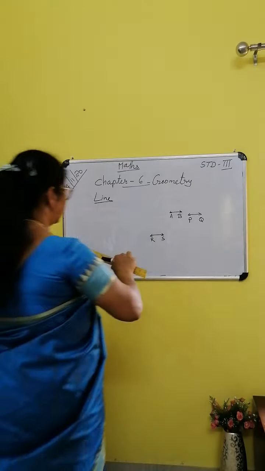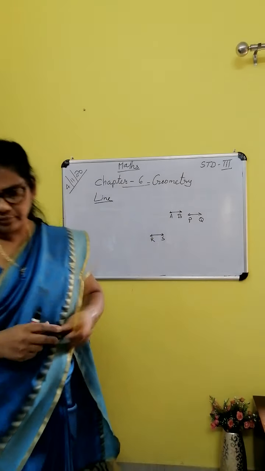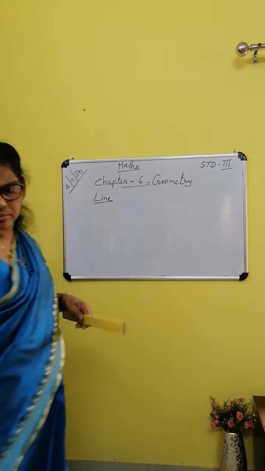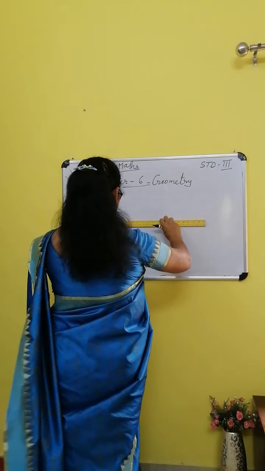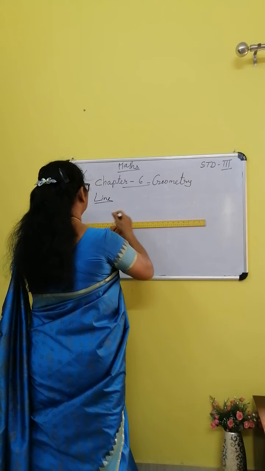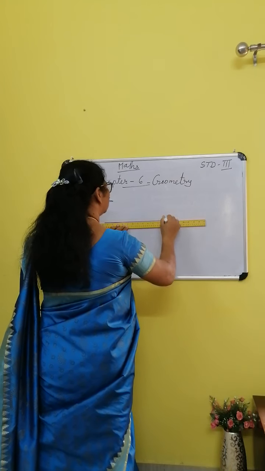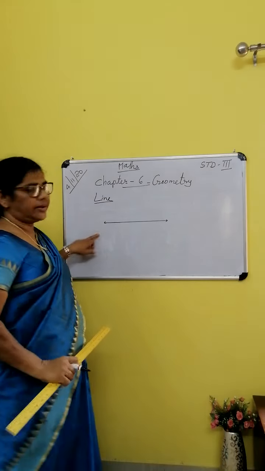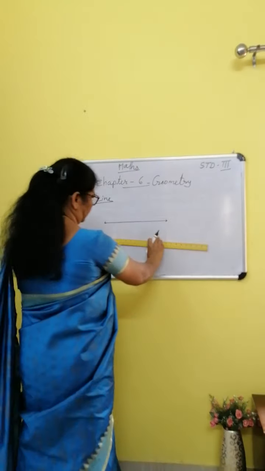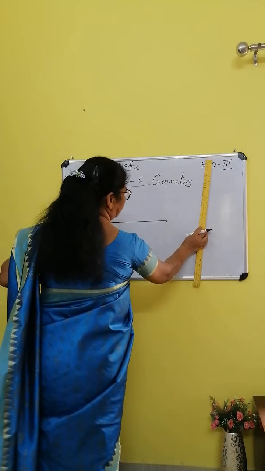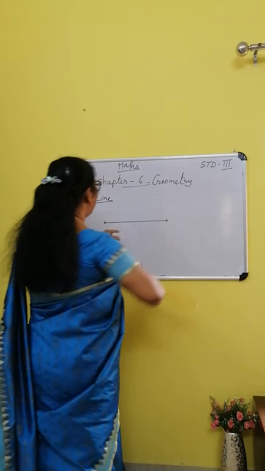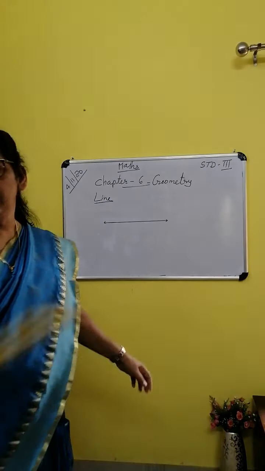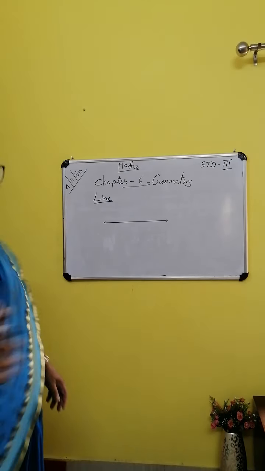So I will show you a horizontal line. Lying flat. This is the shape. Not this shape. This is the shape. Lying flat. This type of line is called a horizontal line.